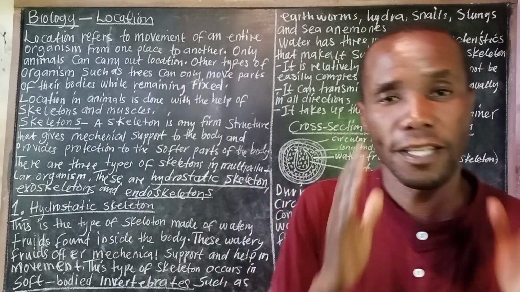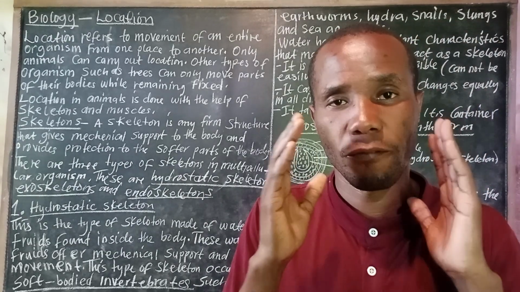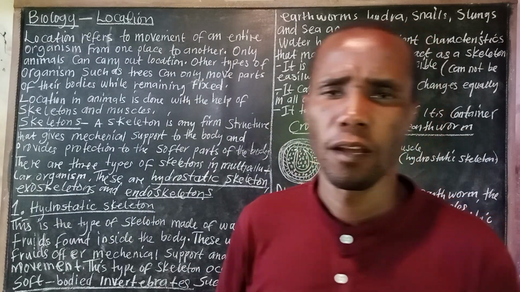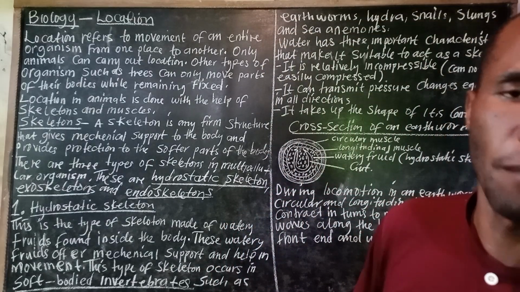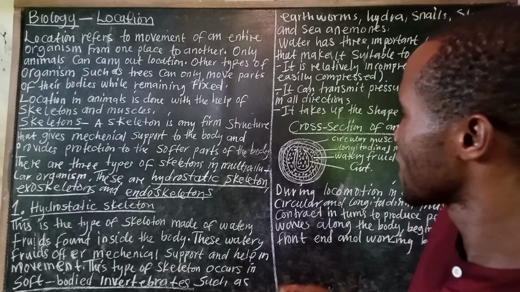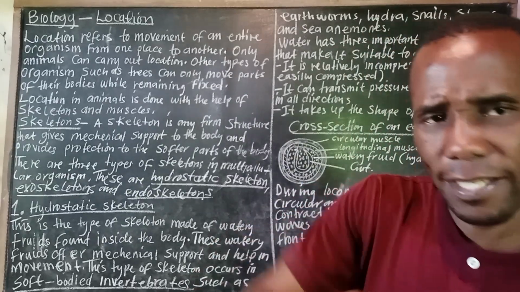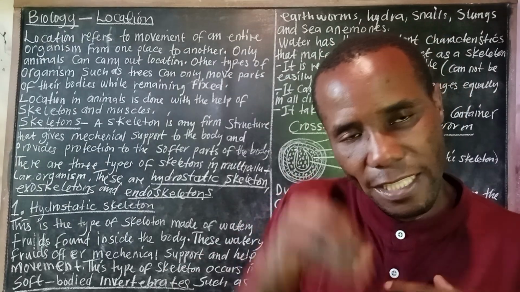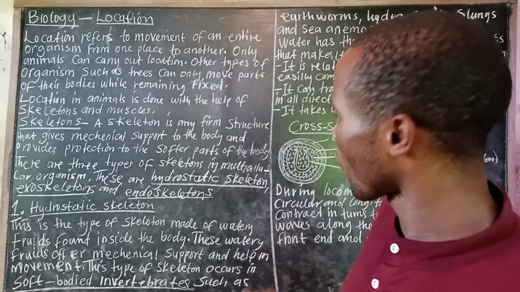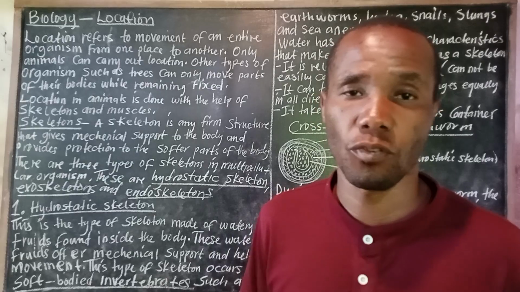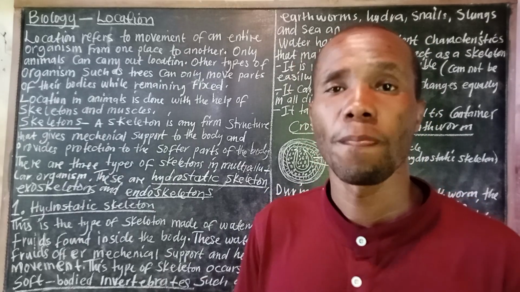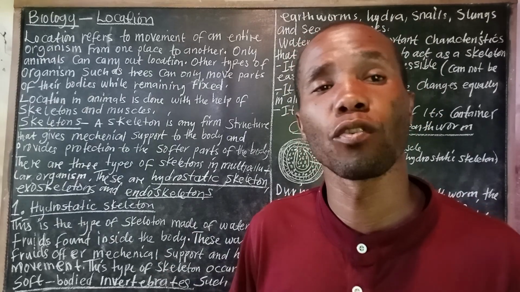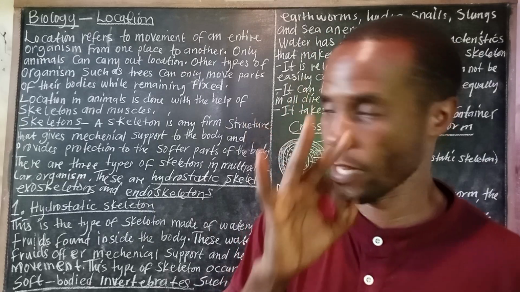Let us look at the three main types of skeletons: hydrostatic skeleton, exoskeleton, and endoskeleton.